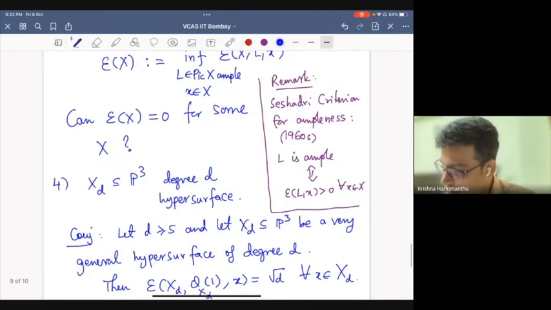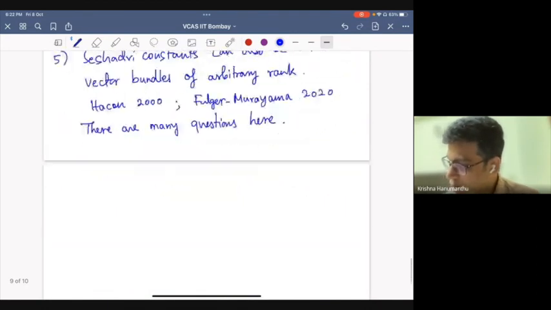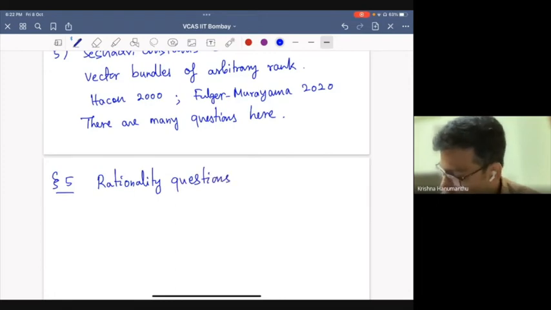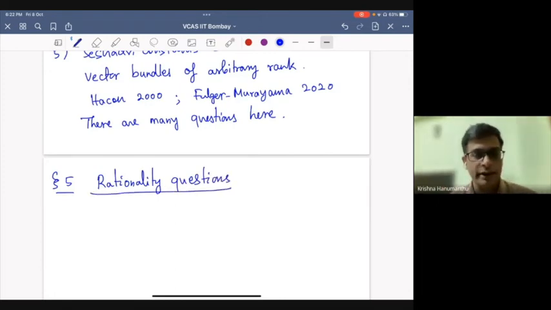Okay, so now I have another maybe 10 minutes. So finally, I want to talk quickly about some rationality questions. Rationality of Seshadri constants, or rather irrationality of Seshadri constants. My goal is to conjecturally exhibit some irrational Seshadri constants.